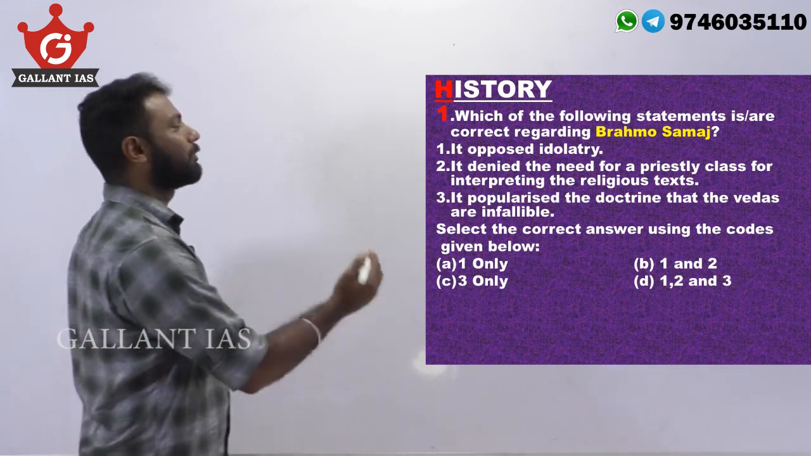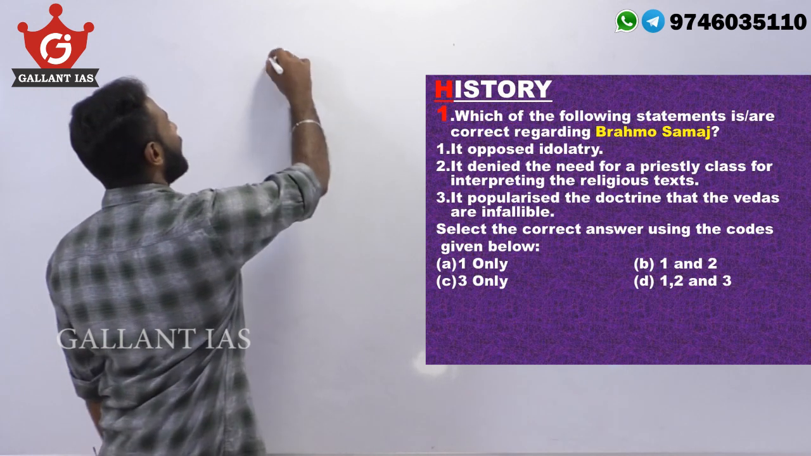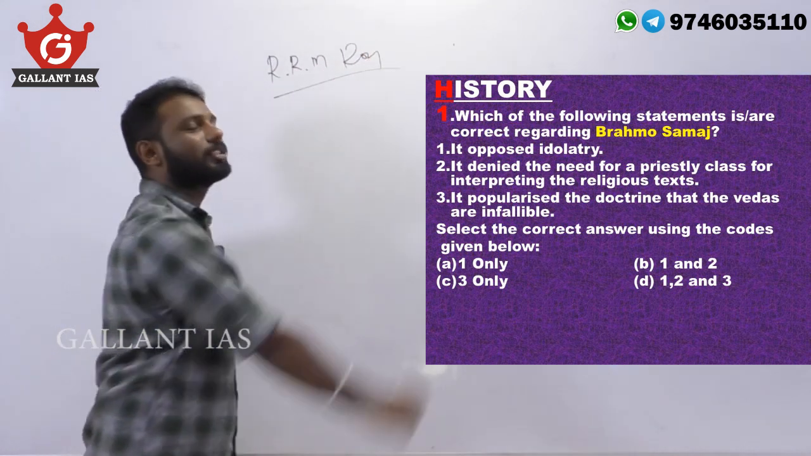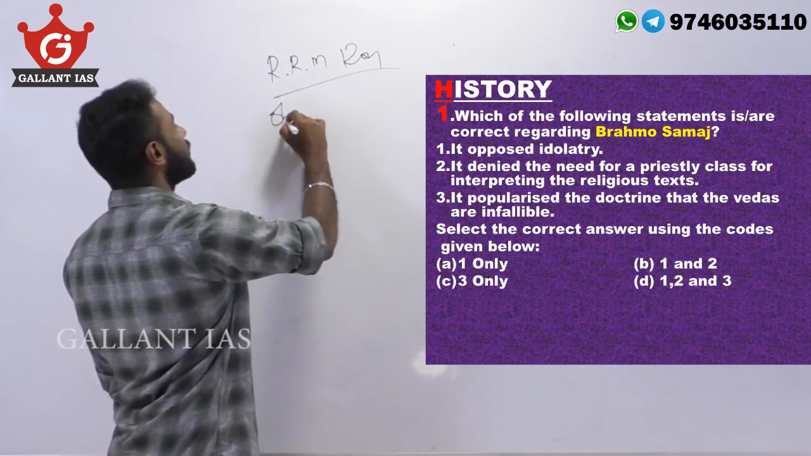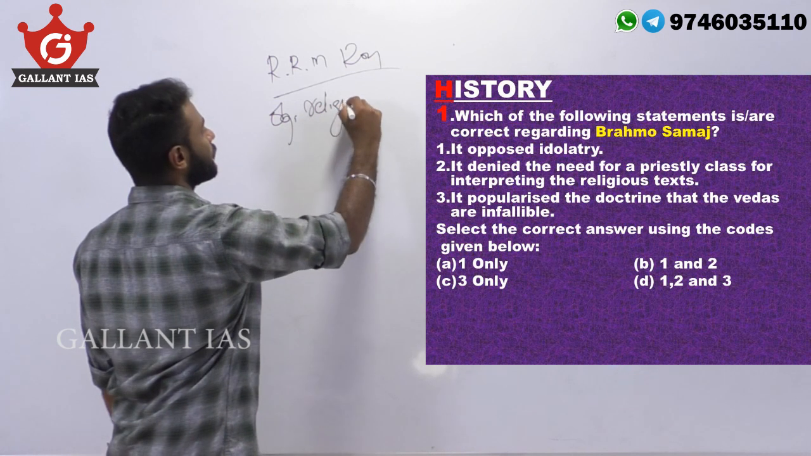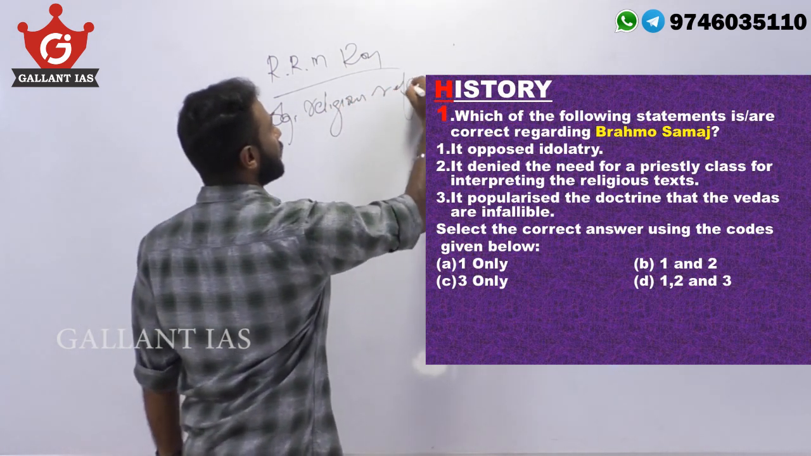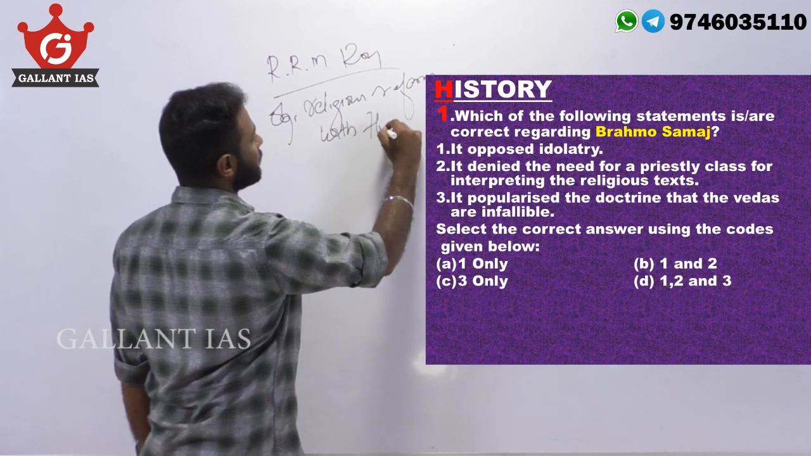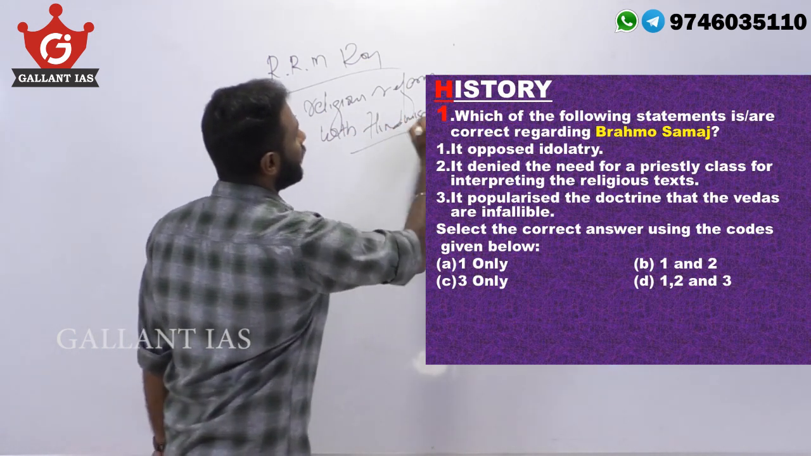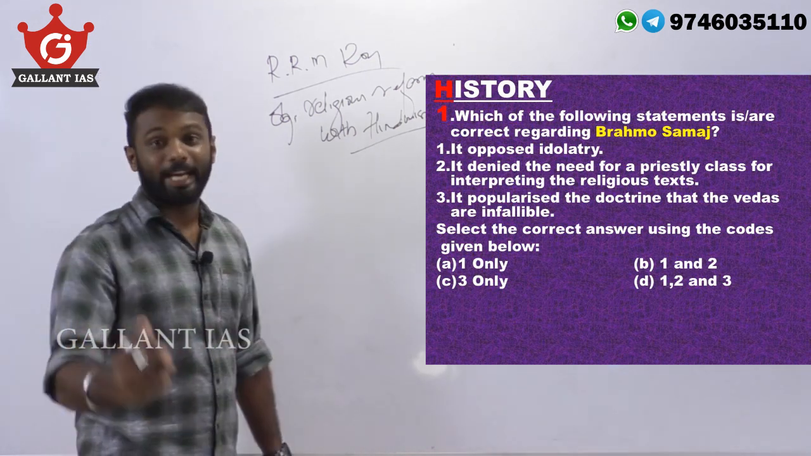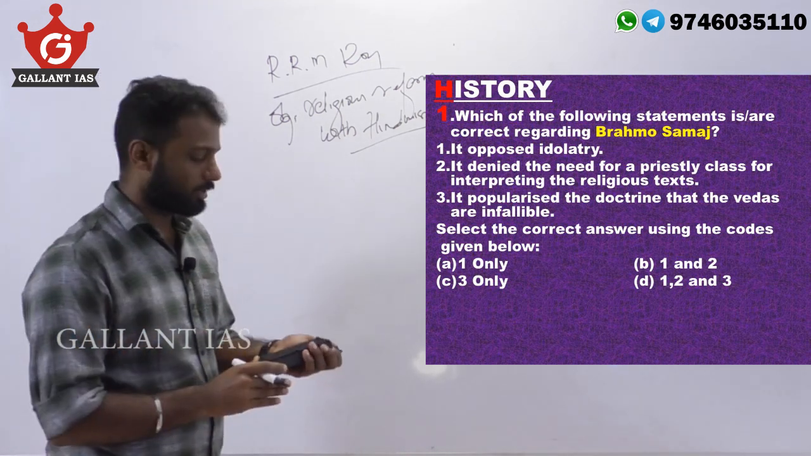So regarding Brahmo Samaj, we know it was founded by Raja Ram Mohan Roy. And its core objective was religious reform, that is, reform within Hinduism. In order to bring some reforms, the Brahmo Samaj opposed idolatry. Idolatry means the worshipping of idols.